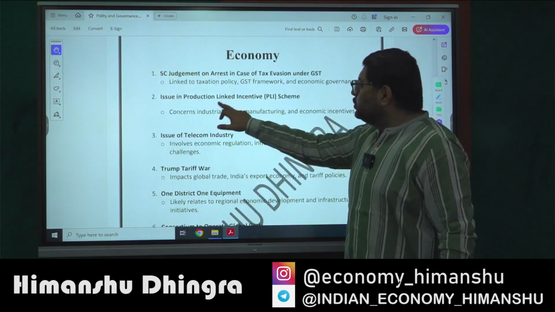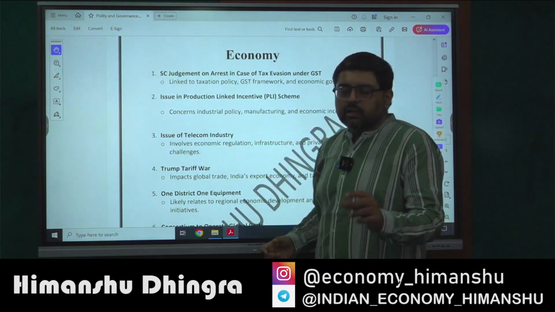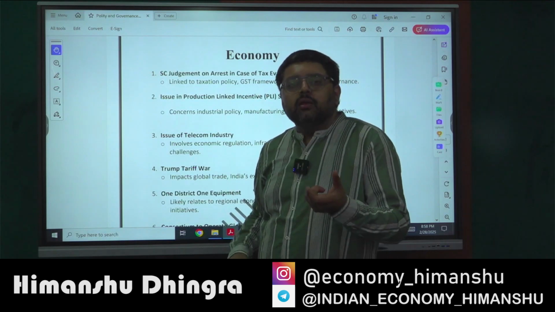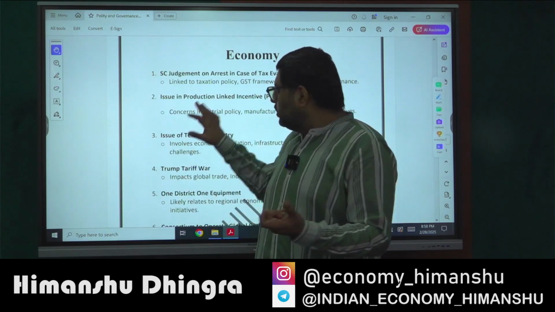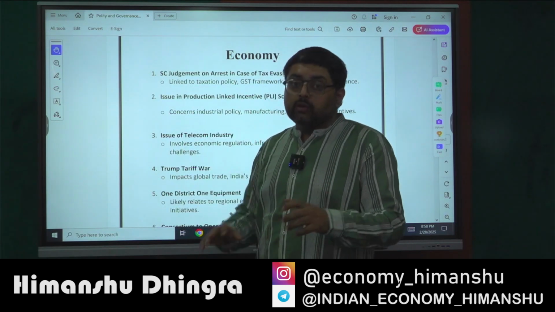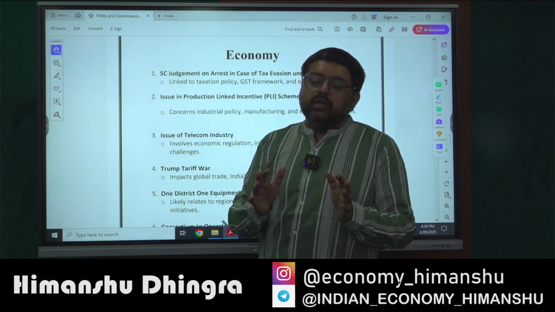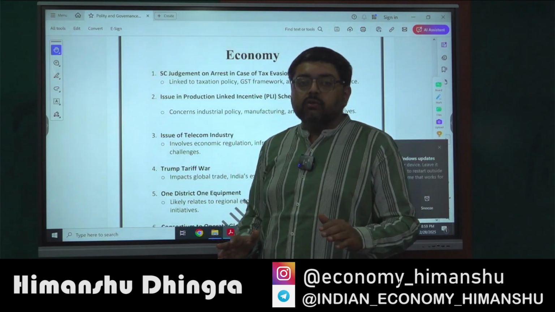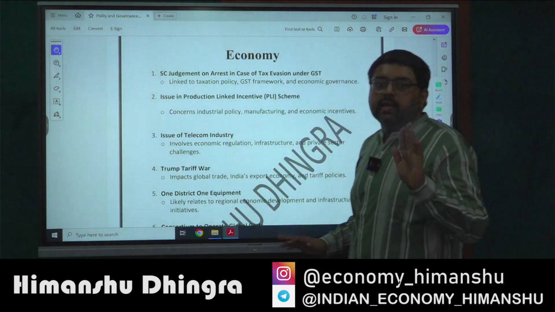Okay, issues in PLI, issues in the production linked incentive scheme. If you read today's newspaper, that is 28th Feb, with respect to the automobile sector, you know that this scheme came in 2021, immediately after COVID, in order to boost production. For example, for the automobile sector, 26,000 crore were allocated, but if you see the scenario, very little amount has been given under the PLI scheme.